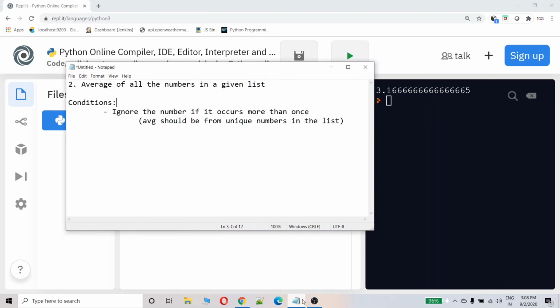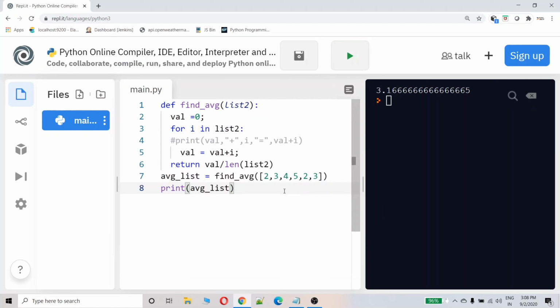Now after writing this, he may ask you some conditions. This is a condition: ignore the numbers if it occurs more than once. That means what he is asking is the average should be from the unique numbers in the list. So here you can see this list. The number 2 is repeated twice and number 3 is repeated twice. He doesn't want the 2 and 3 to be added again because they are already repeated. So how can we find that?